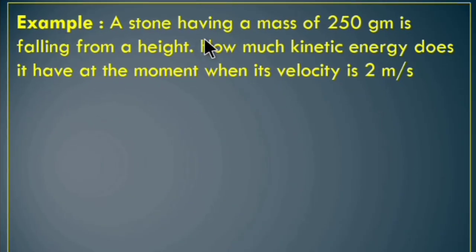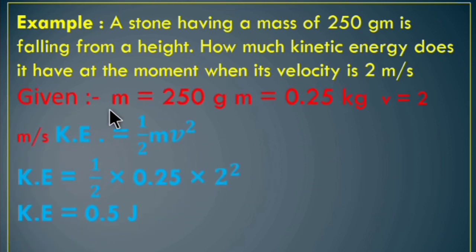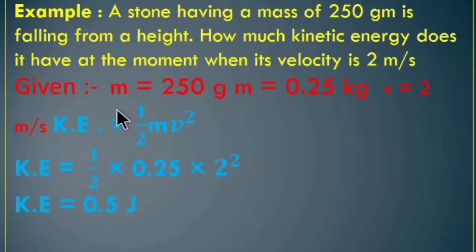Example, a stone having a mass of 250 gram is falling from a height. How much kinetic energy does it have at the moment when its velocity is 2 meters per second? Given, mass is 250 gram. Convert 250 gram into kilogram by dividing 250 gram by 1000. So it is 0.25 kilogram. Velocity of the object is 2 meters per second.